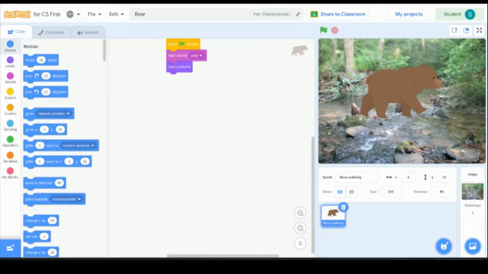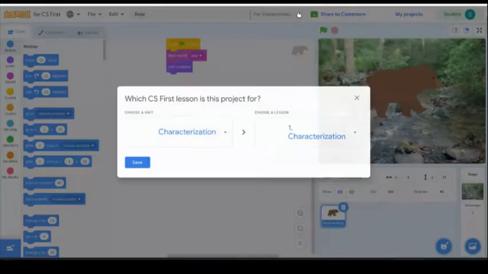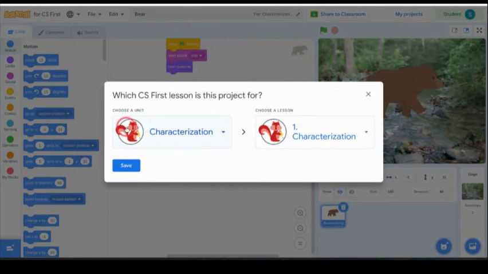Okay, so the first thing that the student should do is when they create a new project, they should rename it, give it a title, so that the project is easily identifiable. Okay, another thing that they can do is if they're creating a project and they want to sort this project out, they can select which unit this project belongs with so that it's pointing to that unit for them, okay?